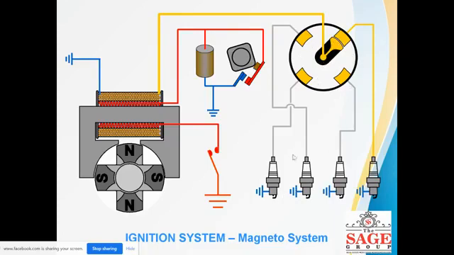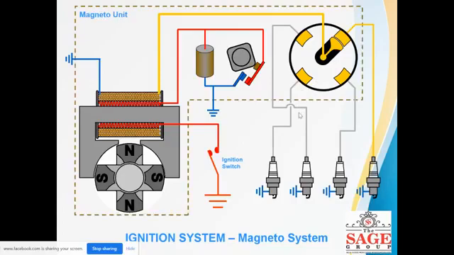Suppose this is a 4-cylinder engine, with 4 spark plugs. You can see it here. One is attached to the earth. This blue one is earth. Earthing has been there. One supply is from the magnet, from the positive side. You can see the magnet, the electricity has been supplied to this spark plug, and as and when the timing has been adjusted, whenever the sparking is required, this setting has been done in the contact breaker point, right? Or the distributor. This is called a distributor unit, a rather proper word for it.